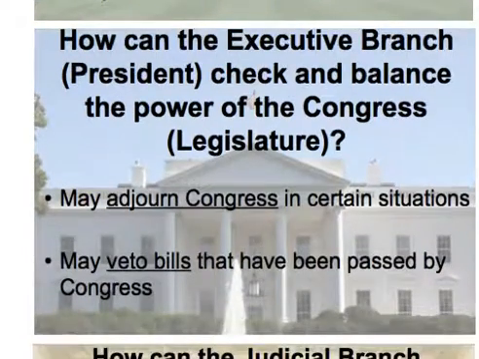How can the executive branch, the president, check and balance the power of the Congress or the legislature? They may adjourn Congress in certain situations. They may veto bills that have been passed by Congress.